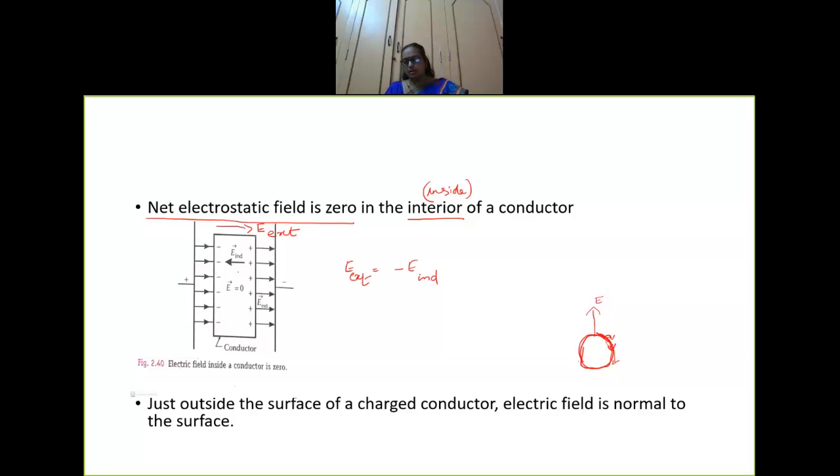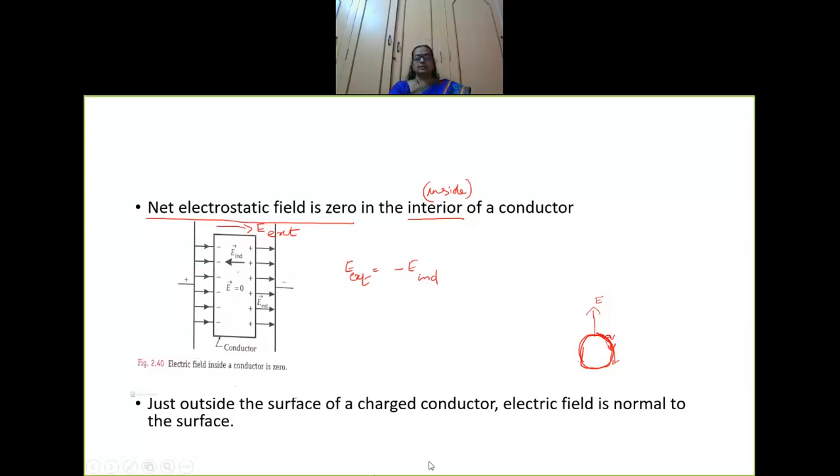So we cannot consider the electric field to be tangential. We need to consider the electric field to be normal to the surface. Only then will the charges present on the surface be static. So the electric field is always normal to the surface.